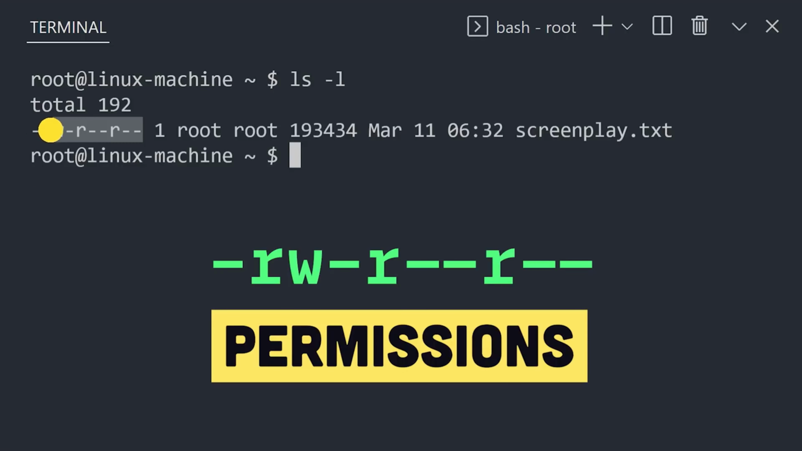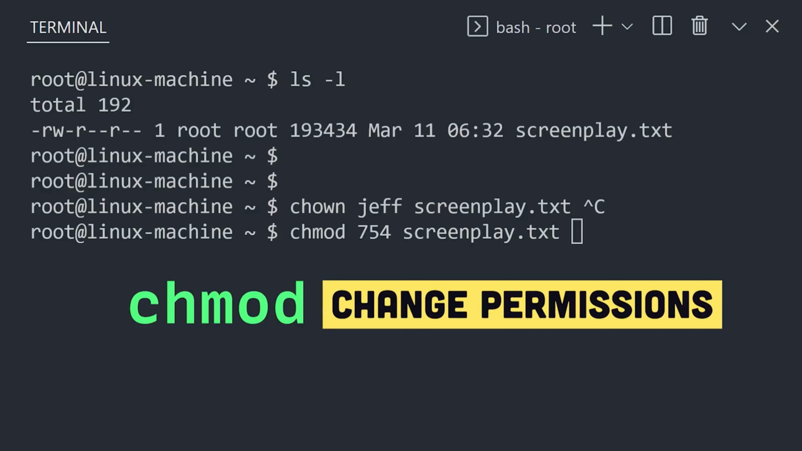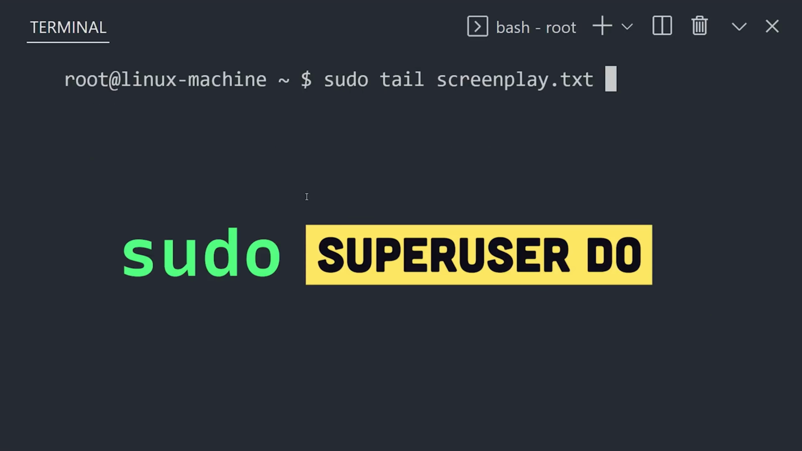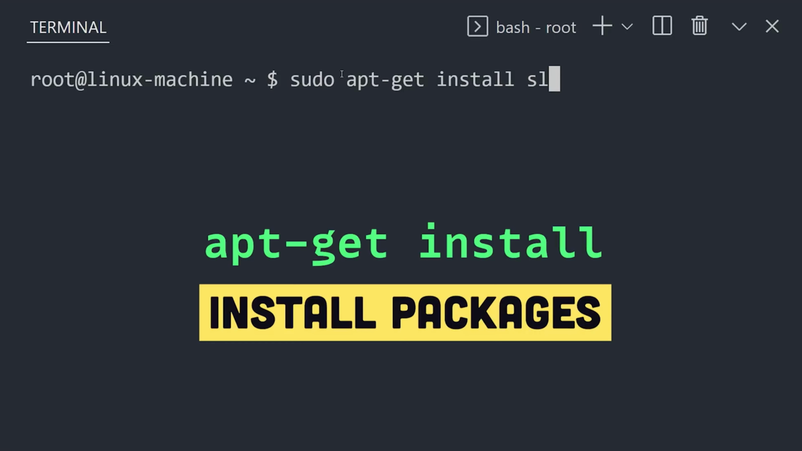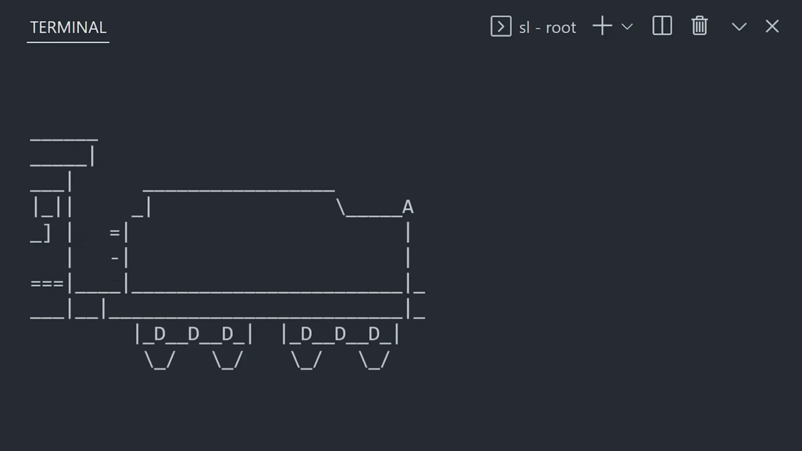Every file has an owner and a set of permissions assigned to it. We can change the owner with the chown command or its permission with chmod. Now, if your current user doesn't have the proper permissions, you can put sudo in front of any command to run it with elevated privileges. To install new software on this machine, you can use a package manager like Advanced Package Tool, which will retrieve the code from the cloud and place it in the proper location on your system.